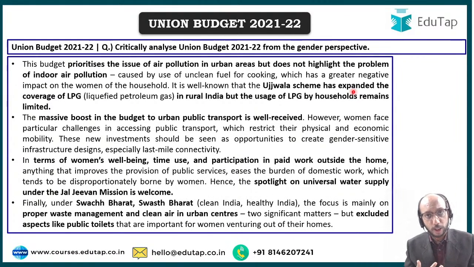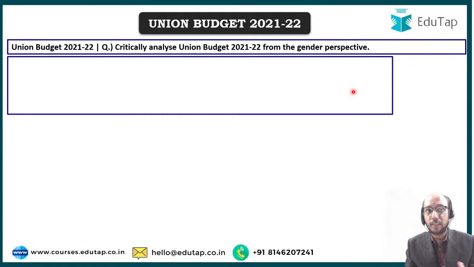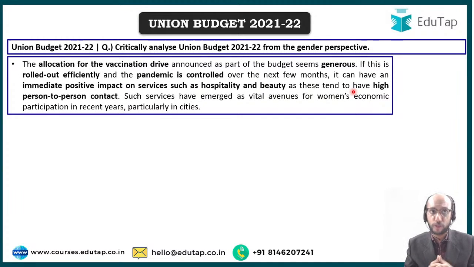Swasth Bharat has gotten a lot of focus, which is again very good. Proper waste management and clean air in urban centers has gotten a lot of attention, which is again very good. But aspects like public toilets have been excluded, and if you have ever visited a slum in a city, you would see that public toilets are a very important requirement. Public washrooms, I would say, are a very important requirement for the well-being, hygiene and dignity of women. So about that we could have done something, but yes, there are certain positives that we need to highlight, there are certain negatives that we need to highlight, and I have highlighted all of that in front of you, right?